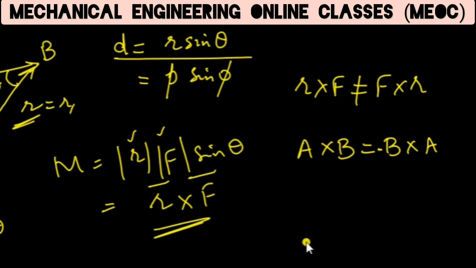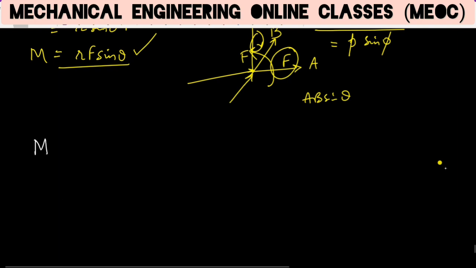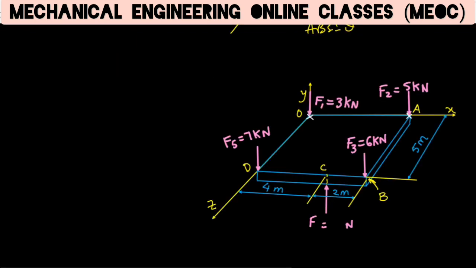So this is used. Let us try to find the moment of, coming back to the problem, force 1. It can be written as the position vector of that first force multiplied by force F1, R1 cross F1. So let us find the position vectors of all the points. R1 is the position vector from origin onto the line of action of force F1, because F1 is passing through origin. The position vector R1 will be 0.